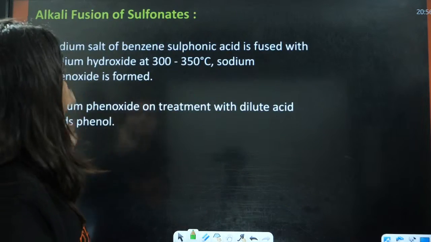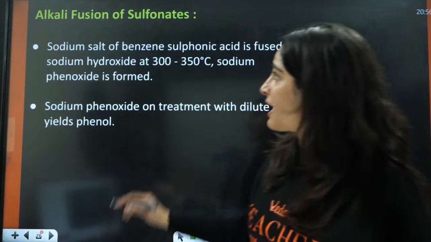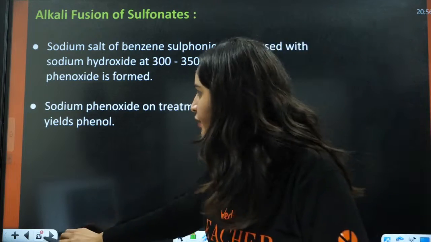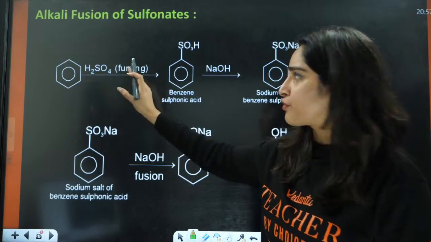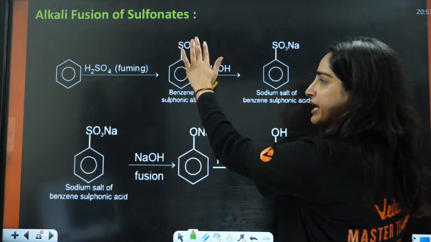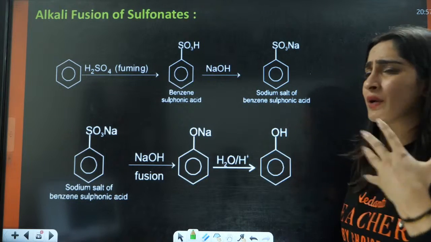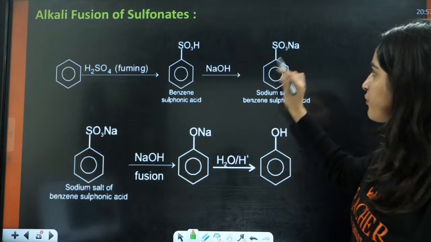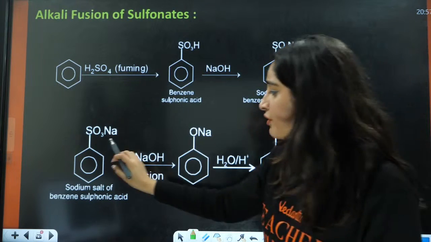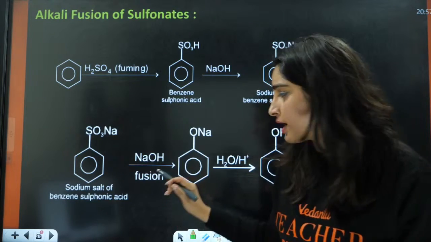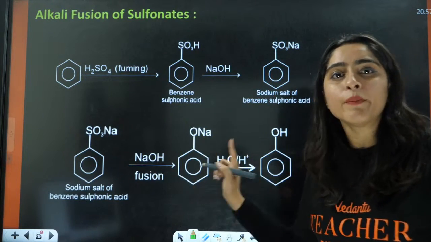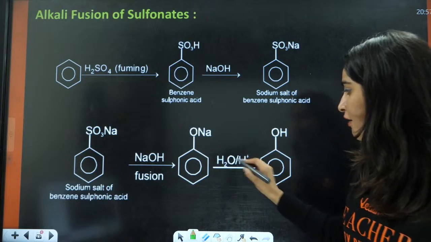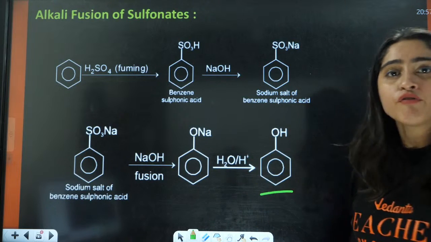Now let us see the next process, that is alkali fusion of sulfonates. Very simple, you have H2SO4. First SO3H is formed here. You can also use oleum here. After that NaOH, you will have the formation of SO3Na here. Then after that you will have NaOH fused here, and you will have the formation of sodium phenoxide. After that hydrolysis, you will have the formation of phenol here.